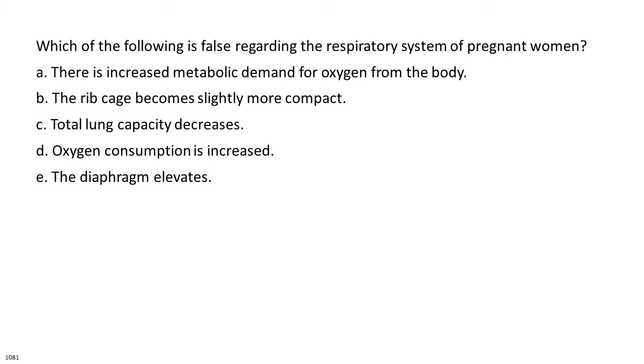Which of the following is false regarding the respiratory system of pregnant women? A. There is increased metabolic demand for oxygen from the body. B. The rib cage becomes slightly more compact. C. Total lung capacity decreases. D. Oxygen consumption is increased. E. The diaphragm elevates.